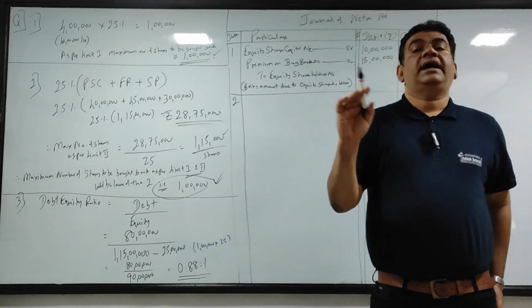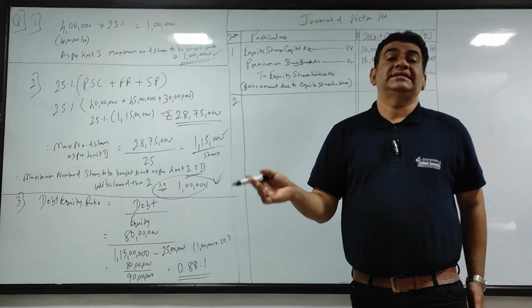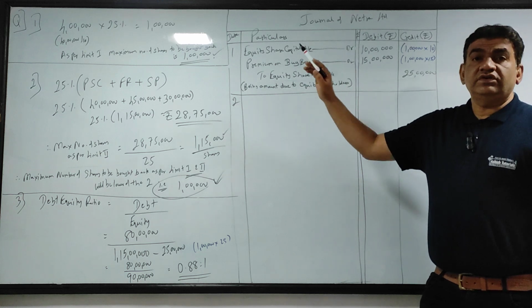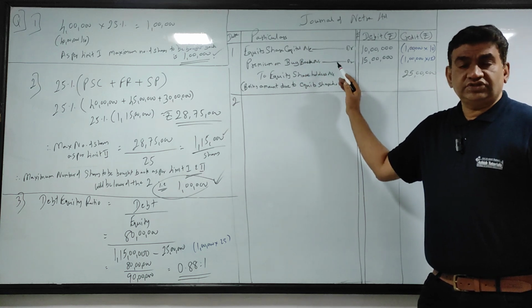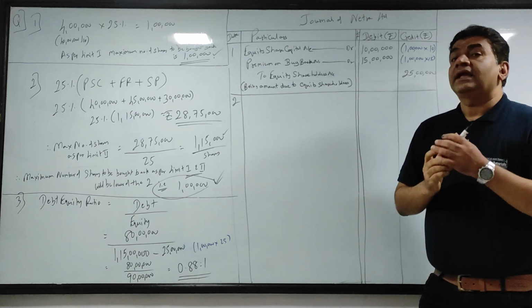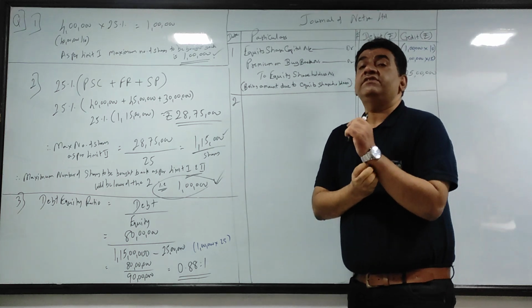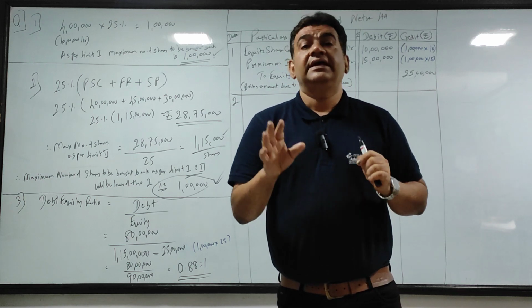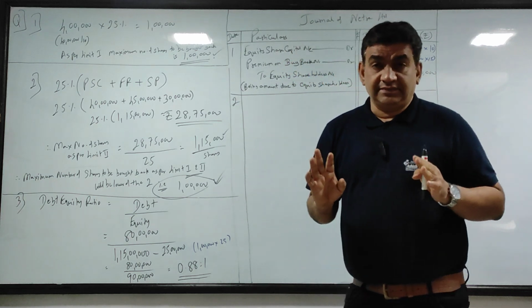Same entry. I had to write off the premium against the reserve. The only different point was, there we used the word premium on redemption of preference shares. Here it is on buyback. In redemption of preference shares we were not allowed to use security premium. Here I can use security premium.